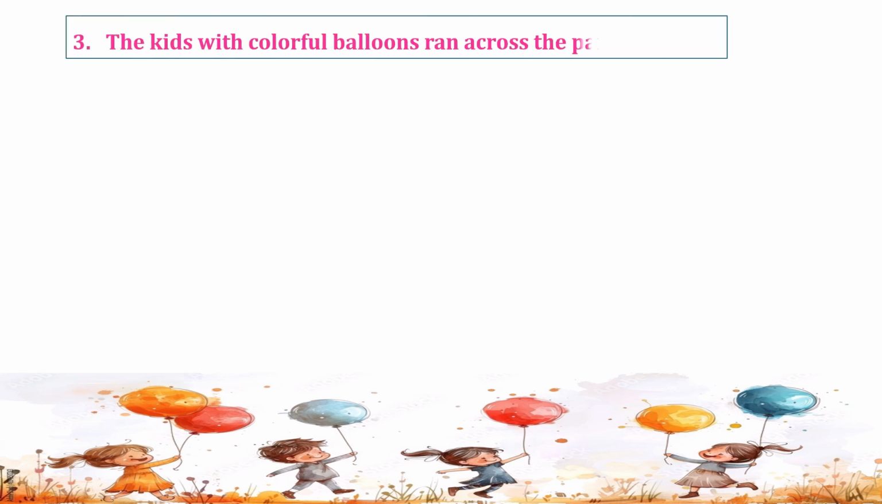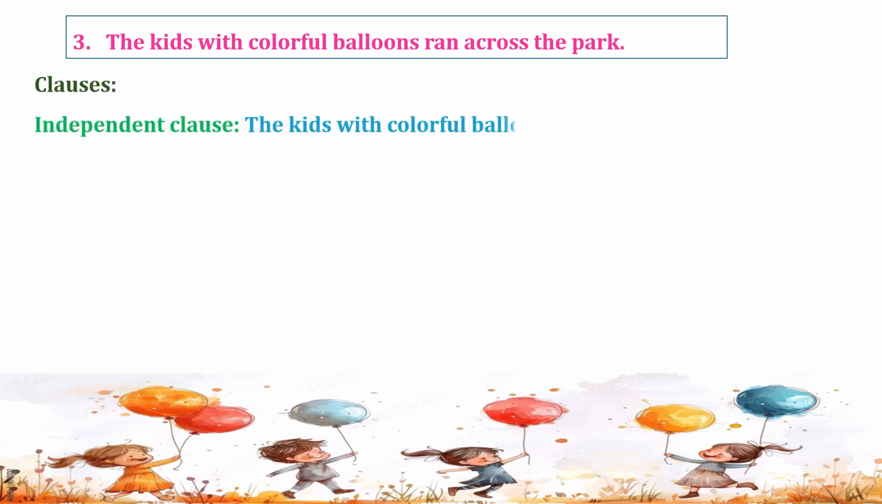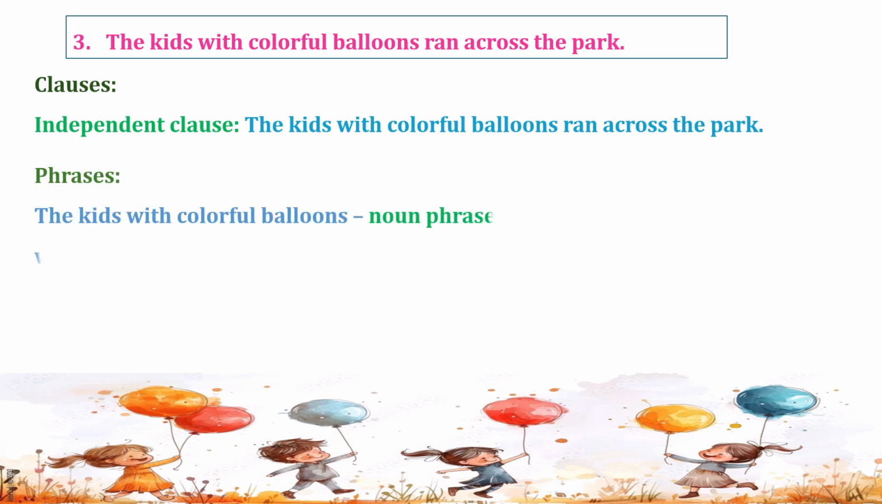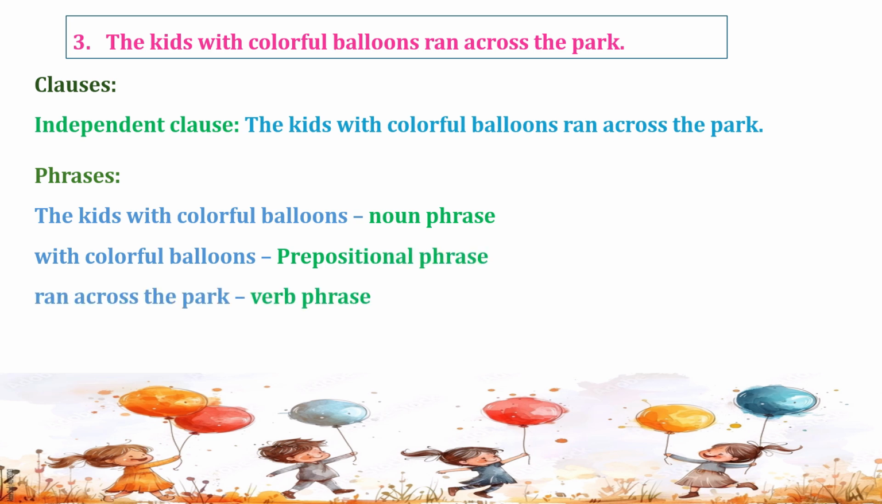Number 3. The kids with colorful balloons ran across the park. In this sentence, the kids with colorful balloons ran across the park is an independent clause which gives a complete thought. While in this sentence, the kids with colorful balloons is a noun phrase, with colorful balloons is a prepositional phrase, and ran across the park is a verb phrase.